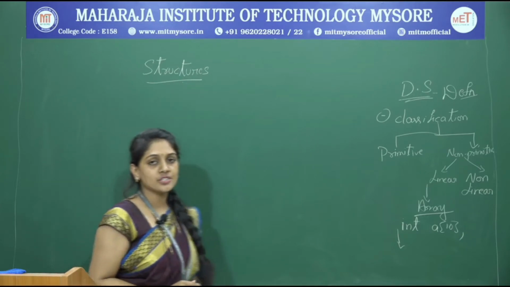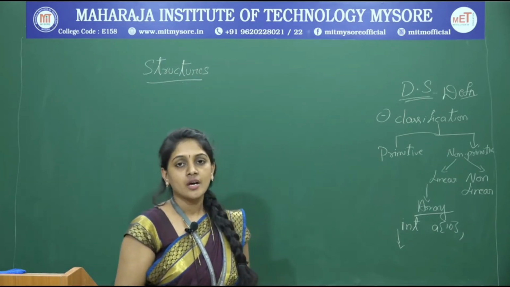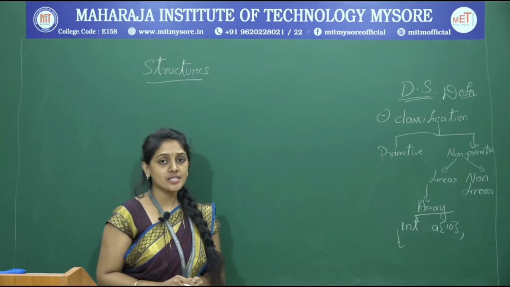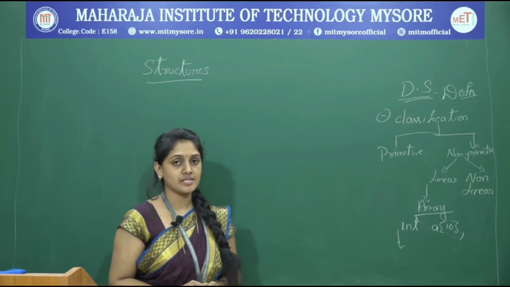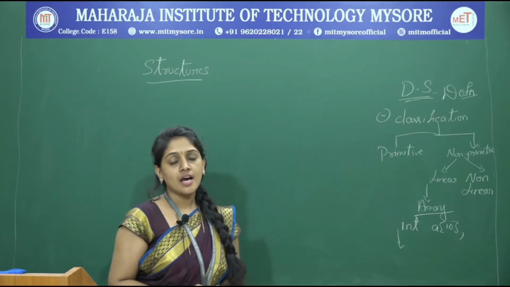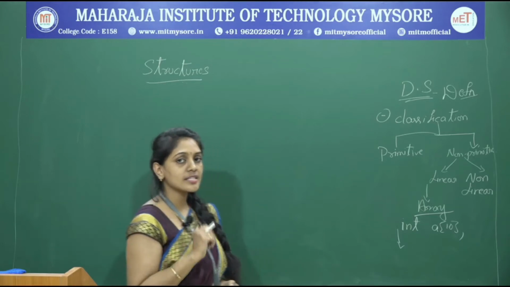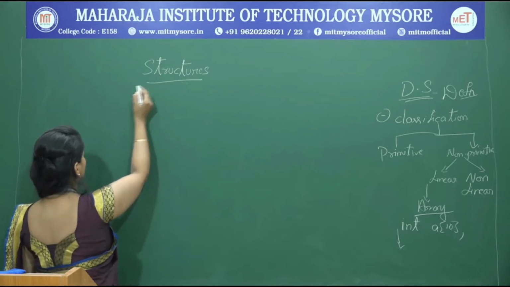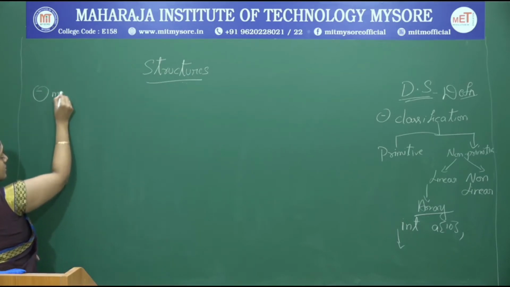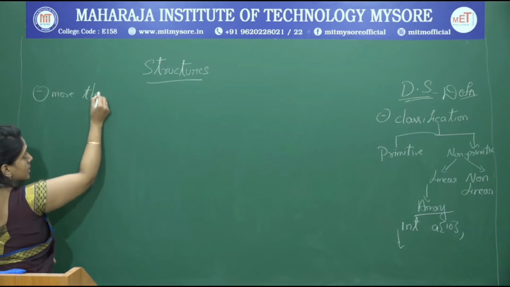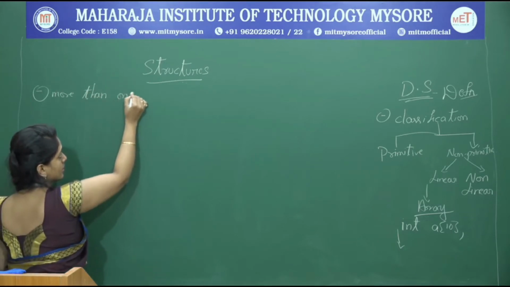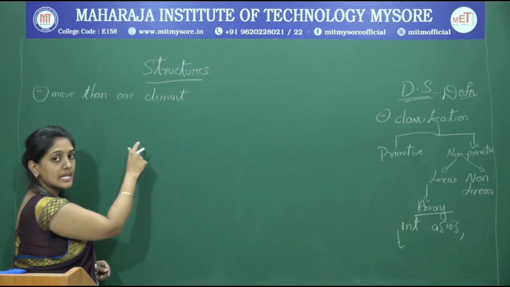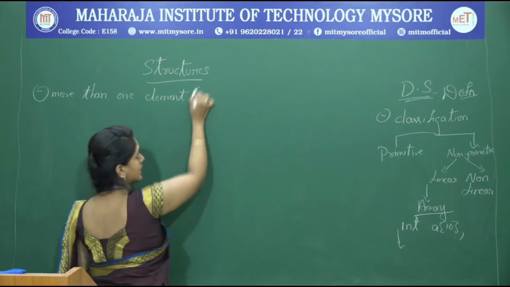So in today's session, we shall see what is structure. What are the capabilities of structure? Structure is a collection of elements where all these elements are of different data types. So what is the definition of a structure? Structure is capable of containing more than one element, where these elements could be heterogeneous elements.